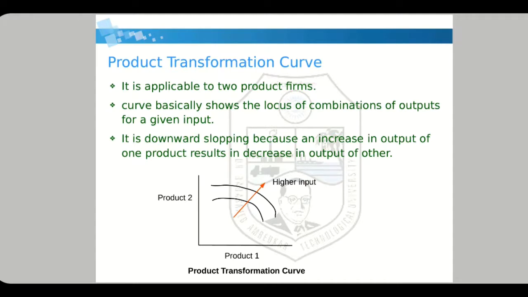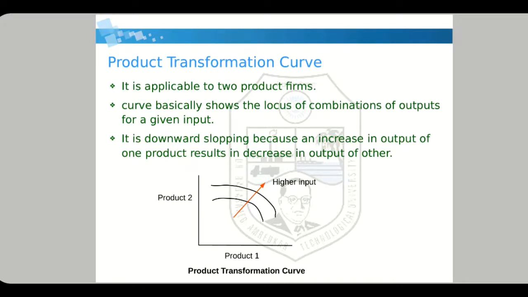So on the x-axis there is product 1, on the y-axis there is product 2. If you see carefully, the first curve shows if product 2 production increases, the production of product 1 decreases. Or if production of product 2 decreases, production of product 1 increases.